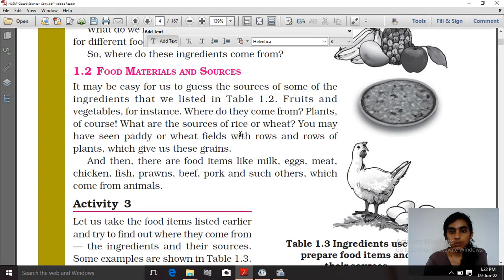So if we see wheat or rice, we have seen paddy fields or wheat fields with rows and rows of plants which give us this grain. So here also plants are responsible. So for maximum ingredients, plants are responsible, means the source is plants. Also food items like milk, egg, meat, chicken, fish, prawn, beef, pork and others come from animals.